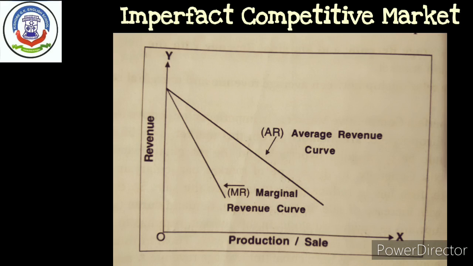Conclusions are made for this. First, the total revenue of the firm increases at a decreasing rate with increase in production. Second, in an imperfectly competitive market, firms have to reduce the price to increase sales. Third, in this market, firms have to decrease the price to increase sales, and this also affects the previous units.